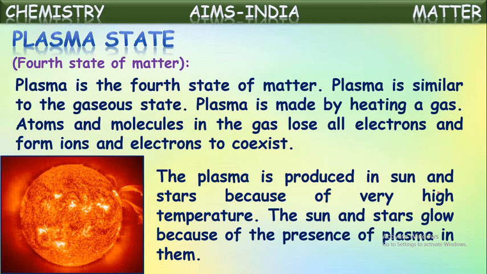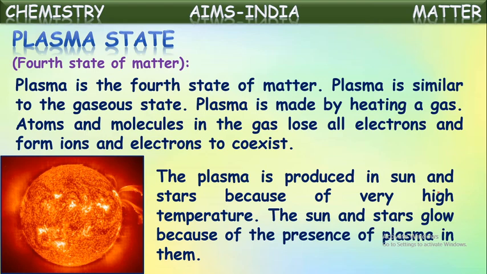The sun and the stars glow because of the presence of this plasma in them. Okay, we say the sun and the stars glow. This is because of the presence of this plasma in them. Did you understand how plasma is formed in the sun and stars?